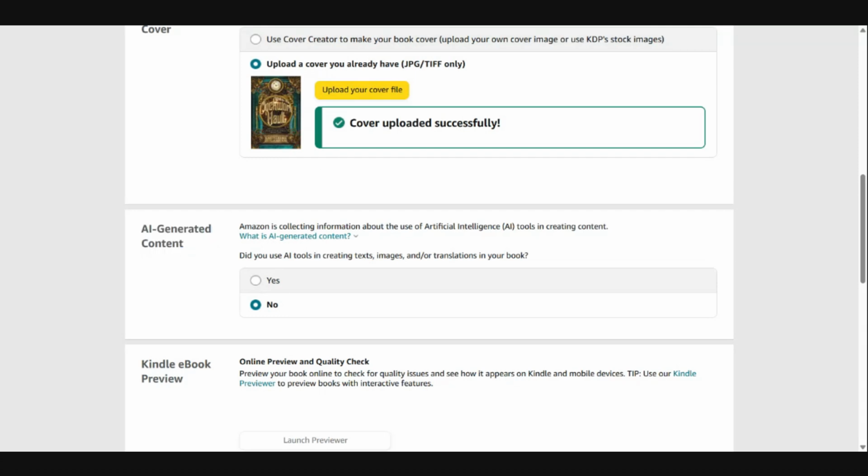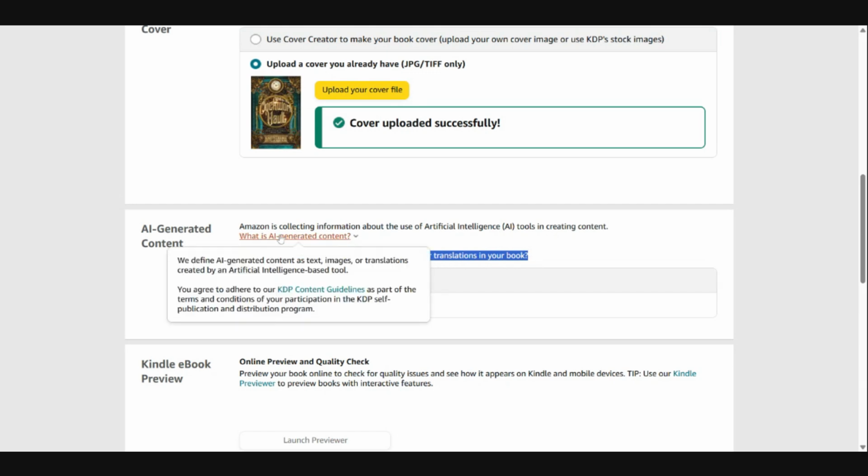this nifty little section when you upload to Amazon KDP, which is Amazon's version of a self-publishing platform that you can use to sell your books as ebooks or print books or things like that. And in this section, it is asking us, did you use AI tools in creating text, images, and or translations of your book? And what does that mean exactly?